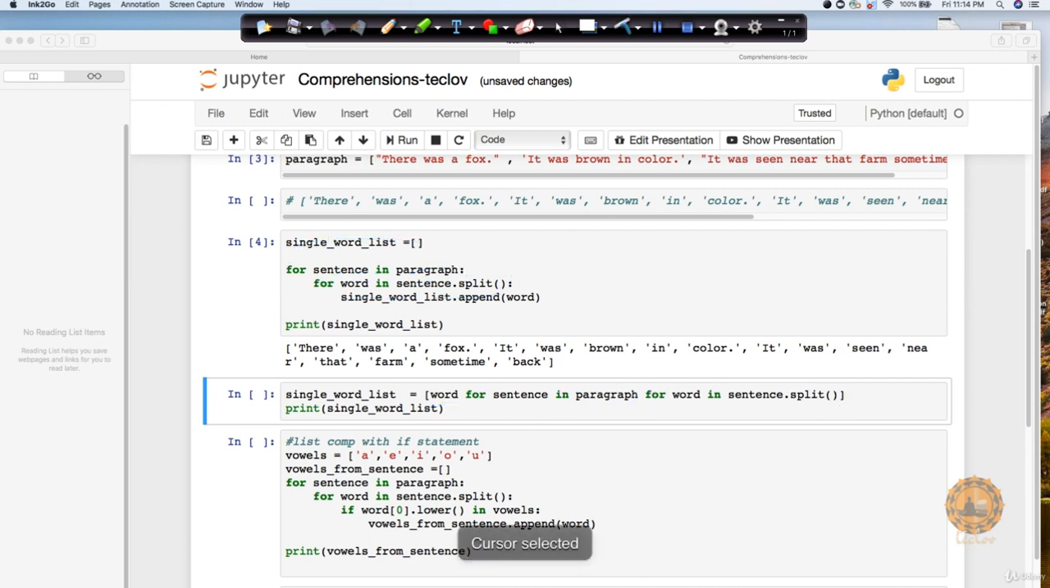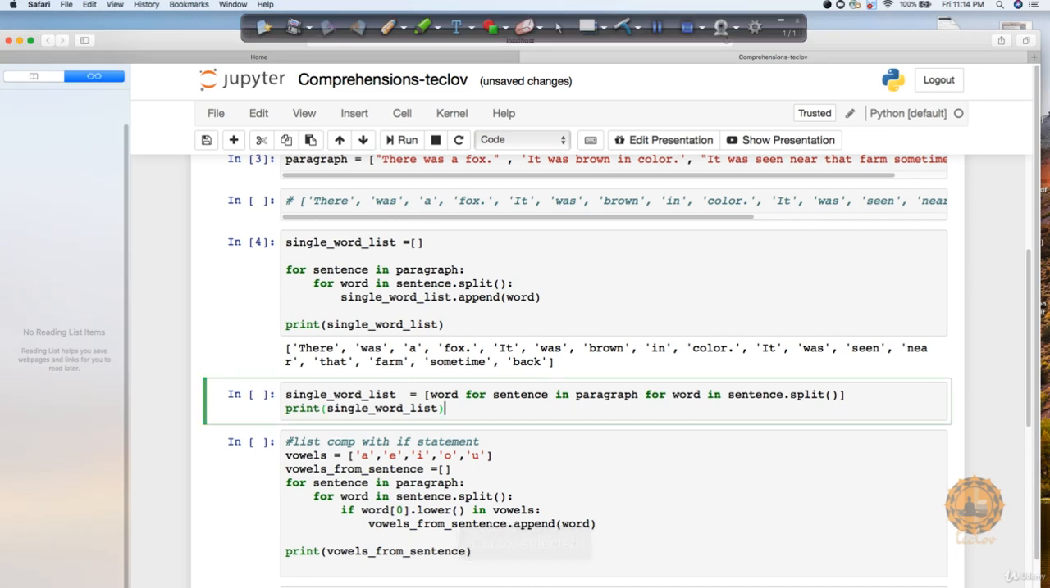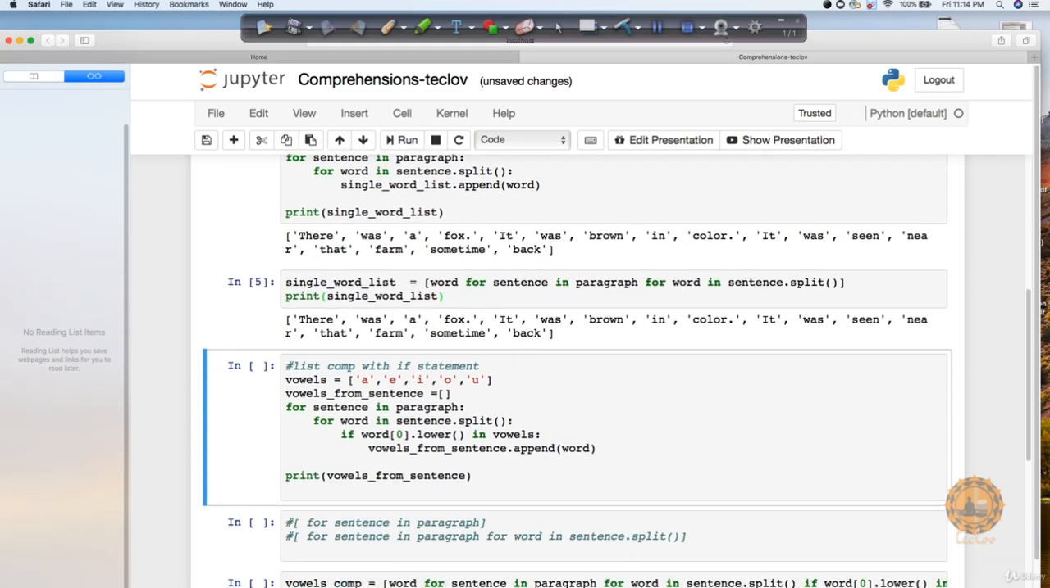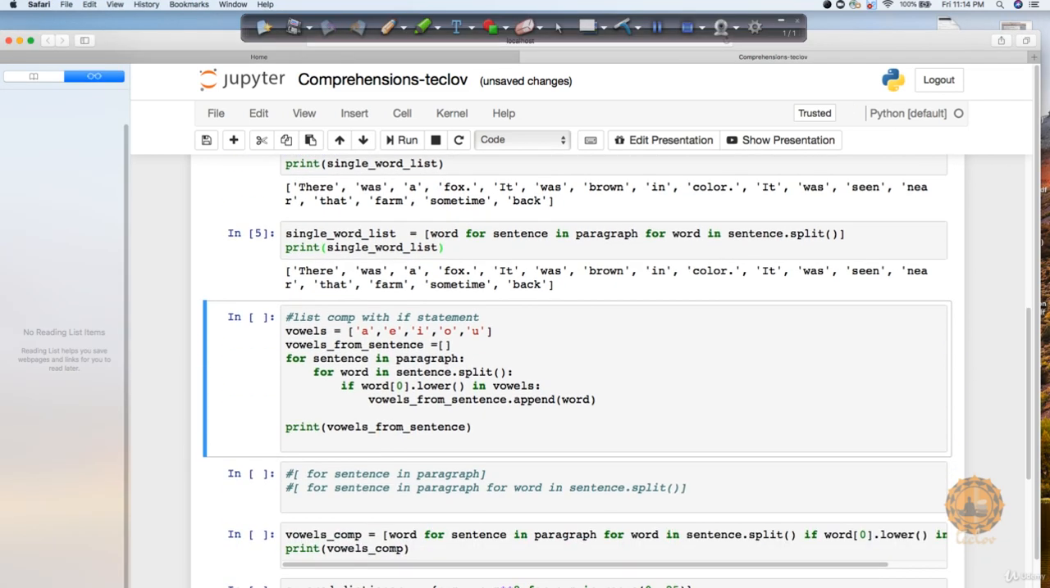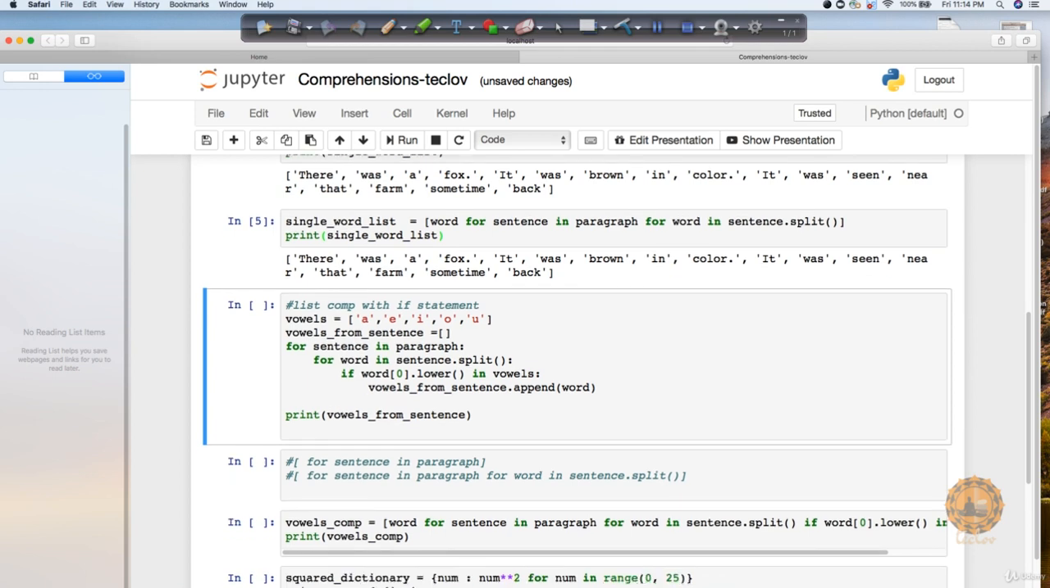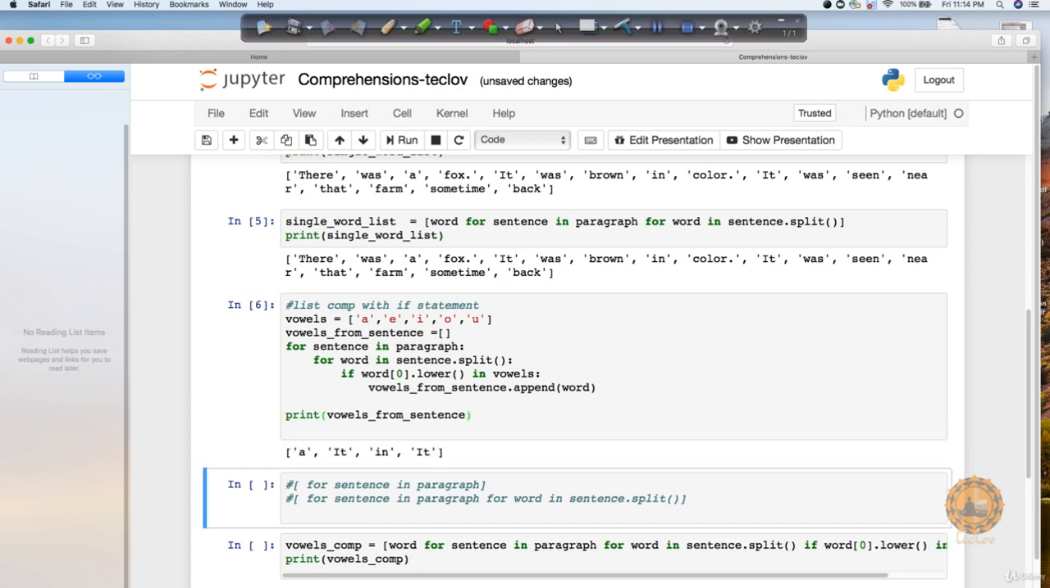So if I execute this part of the code, you will notice that it's going to return me every word separately, and that's what we are doing with the help of comprehension. Similarly, if I want to, let's say, pull up some vowels from here, again this is code which is giving me an output from the above paragraph. So here also it's returning me a, it, and it.